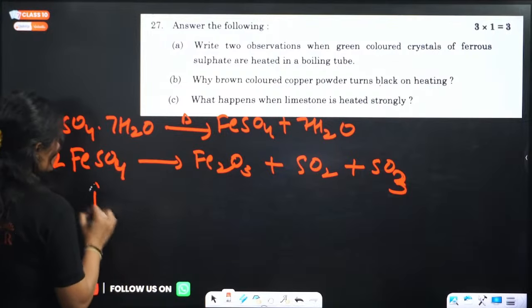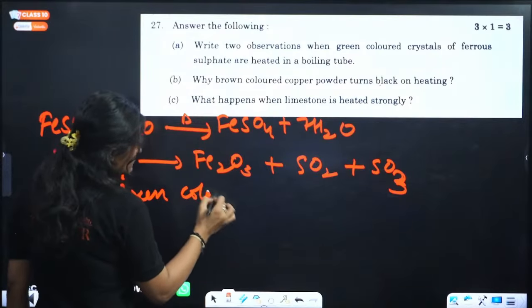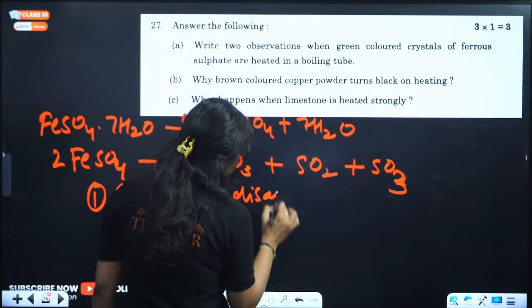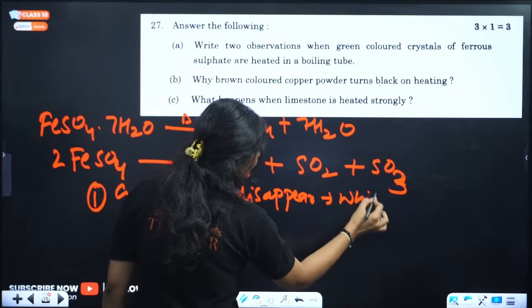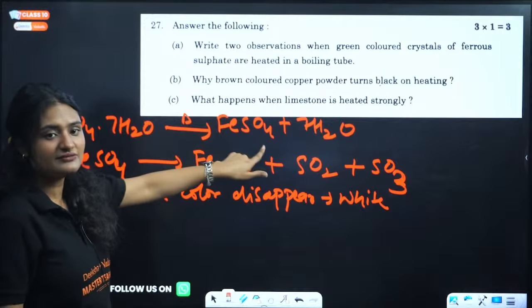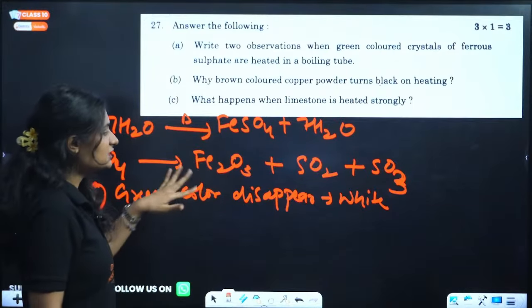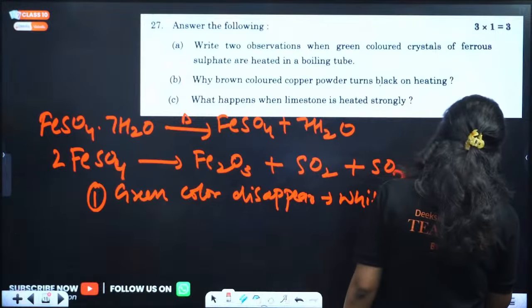The first observation is that the green color disappears. Disappearance of green color happens, the color changes to white. What is the color change? The color changes to white. Firstly this iron sulfate is white, but then after that, if you continue heating it, it will turn to brown.